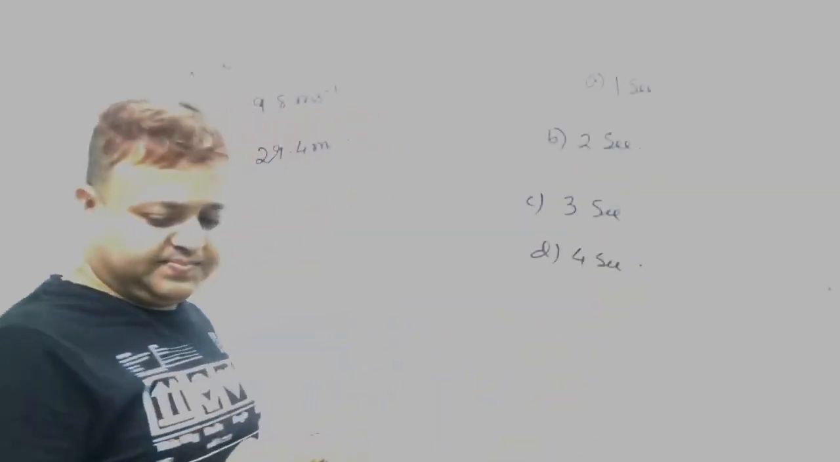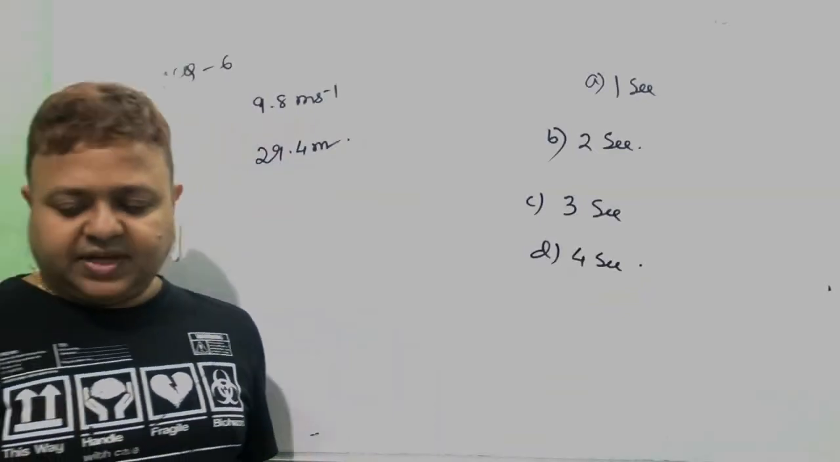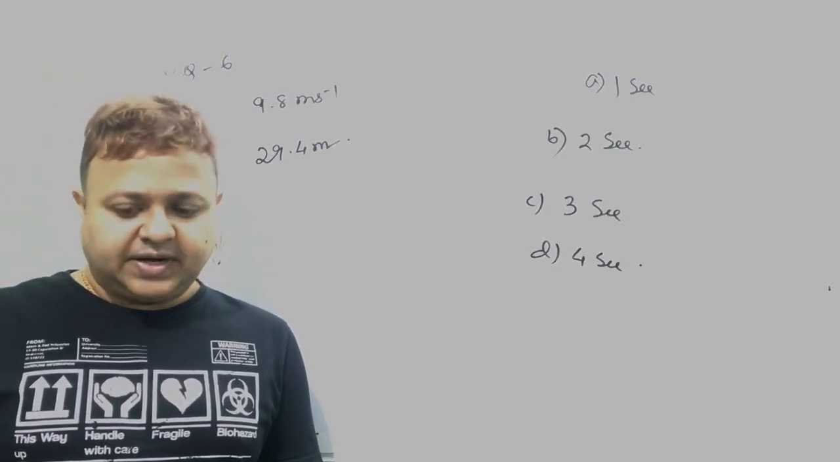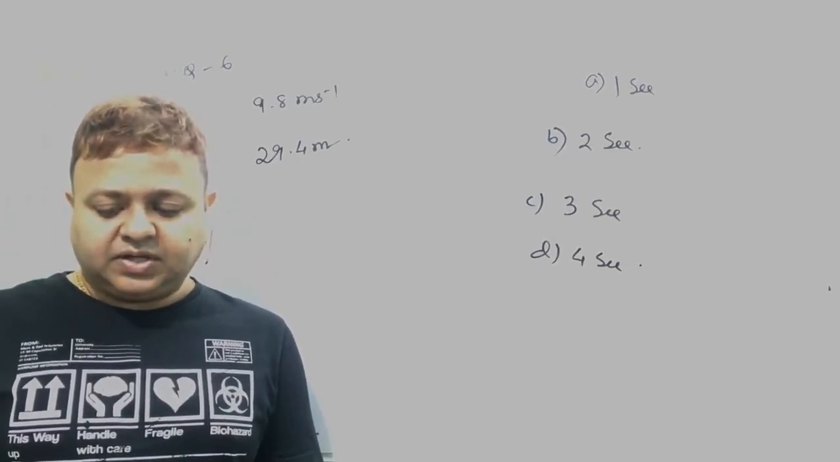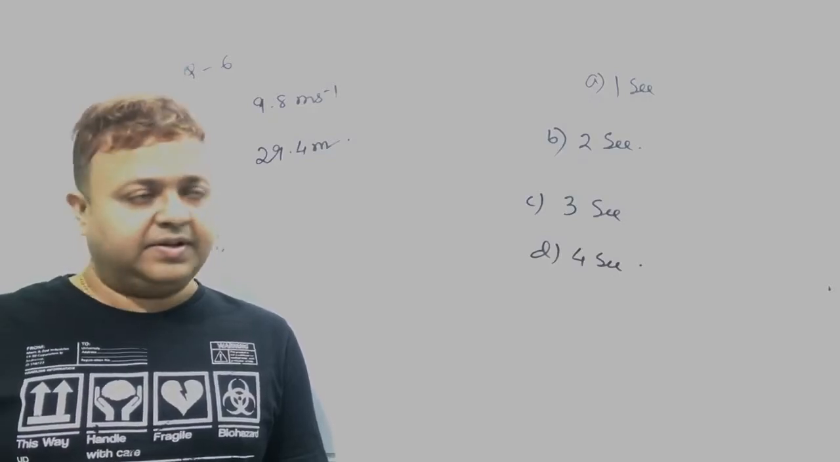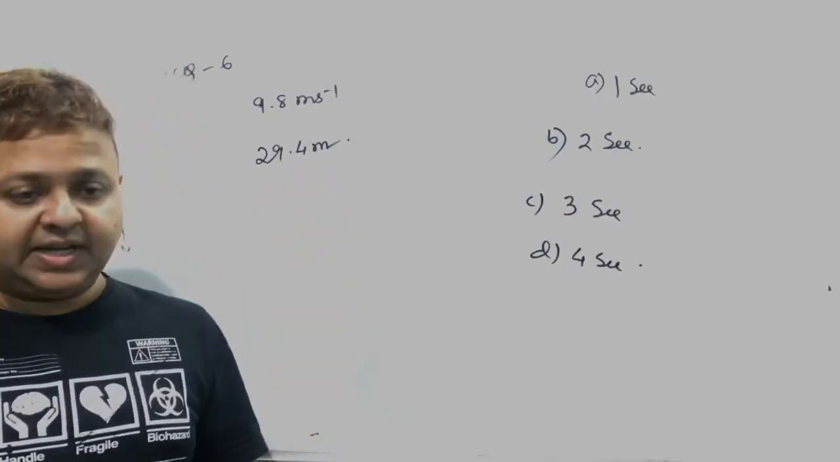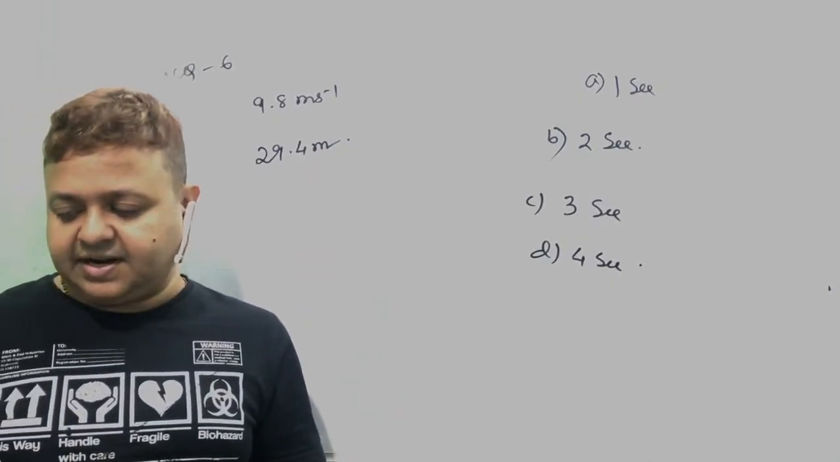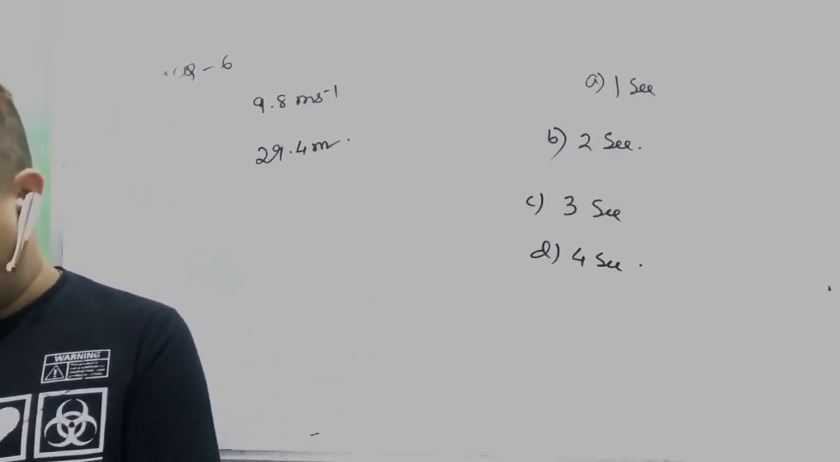Repeat question. A ball is projected downward at an angle of 30 degree with respect to horizontal with a speed of 9.8 meter per second from the top of a tower 29.4 meter high. How long will it take before hitting the ground?